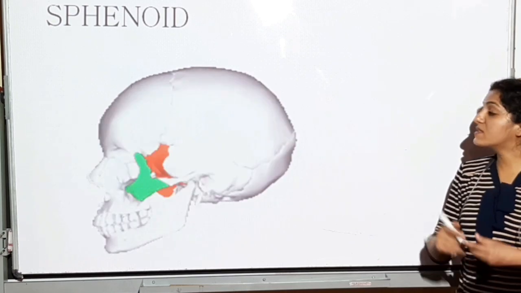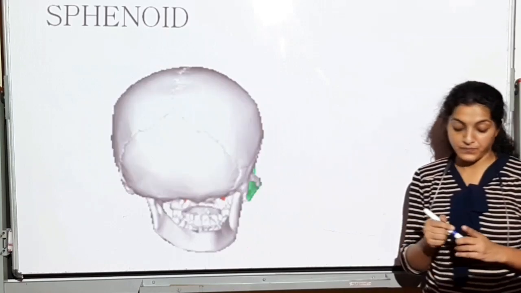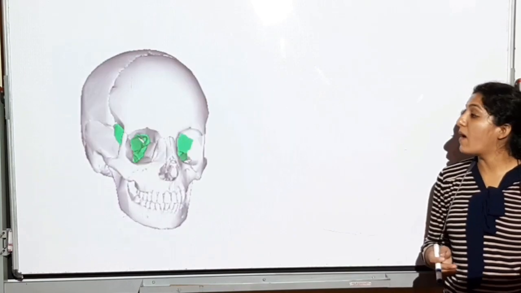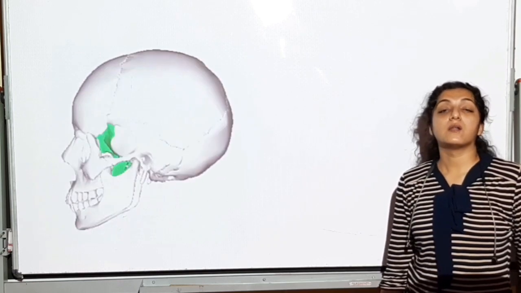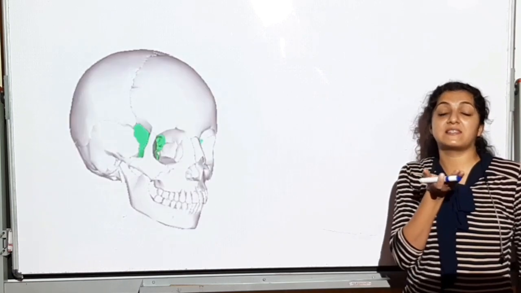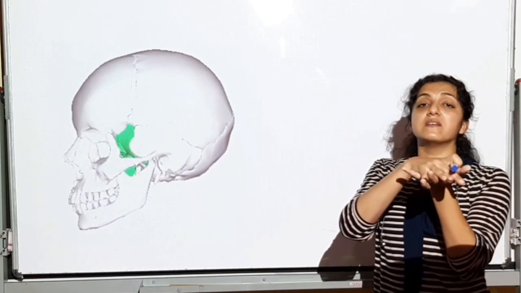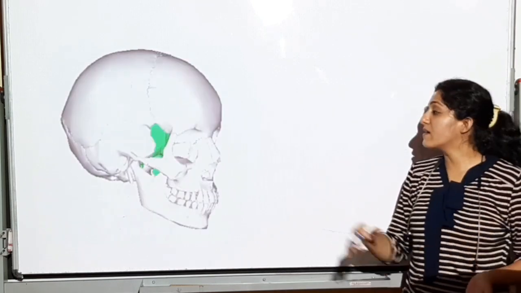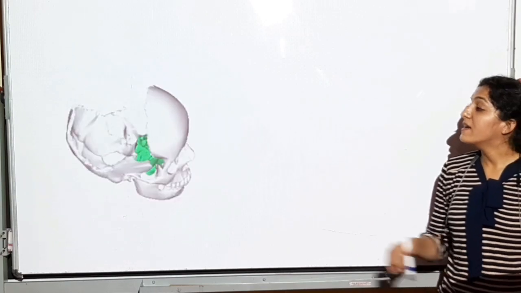Okay, so this is the sphenoid bone. It's going to articulate with the temporal bone, and all the other parts. See, this is the sphenoid bone. All right, it's going to form the base of the brain box. It's going to be a bone on which the brain is going to sit. So that is how you can remember about the sphenoid bone. It's going to be this bone.